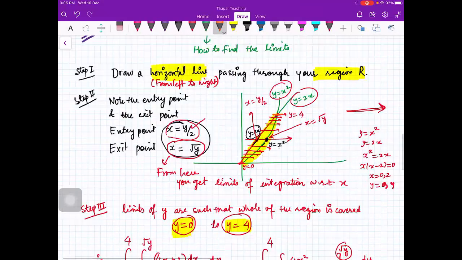Yes, beta. You have to draw from left to right. Your entry point will be your lower limit, and exit point will be your upper limit. Okay.